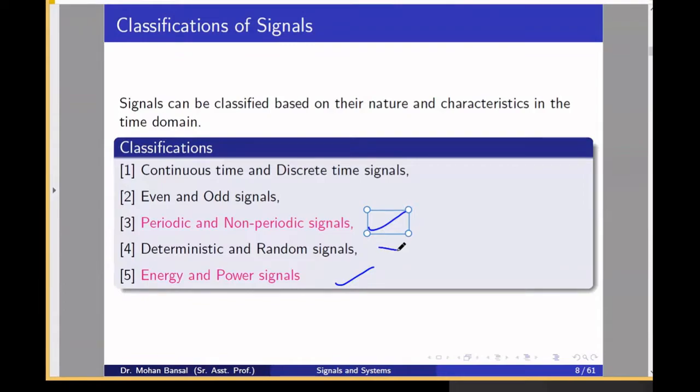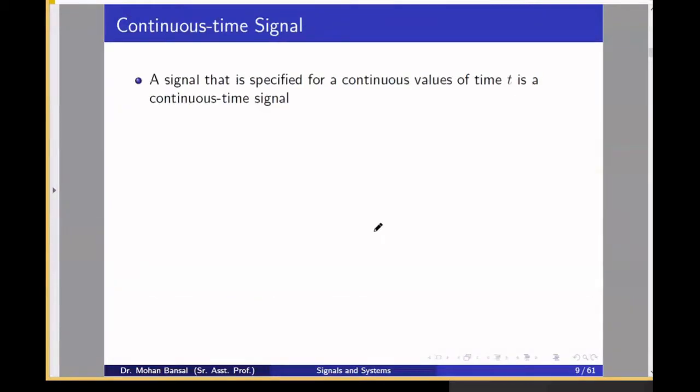There is very little chance, or we can say a 1 or 2% chance, of questions from the deterministic and random signal and continuous time and discrete time signal. And very high chances from the periodic and non-periodic, energy and power signal, and a few chances from the even and odd signal. So we will cover all these topics one by one very quickly. I hope you have some basic understanding of all those things.